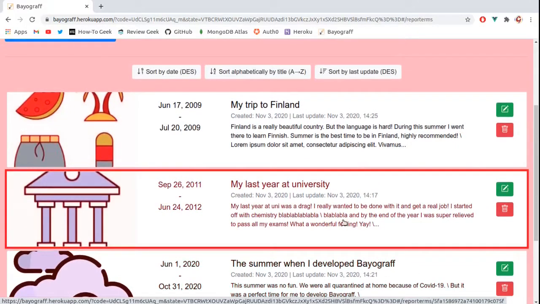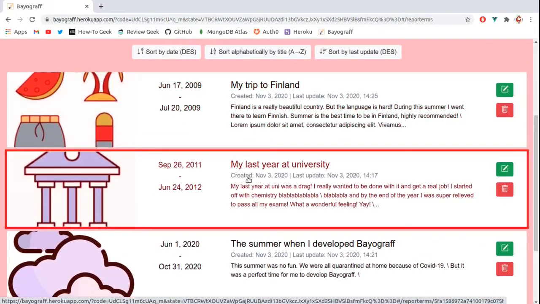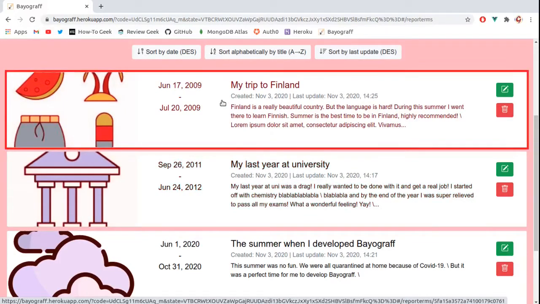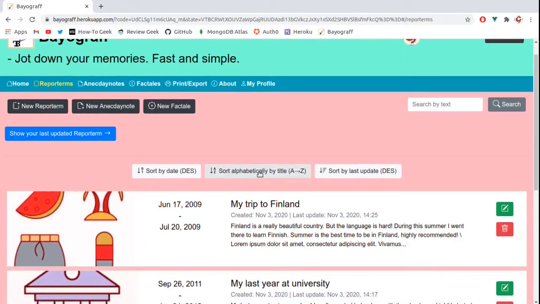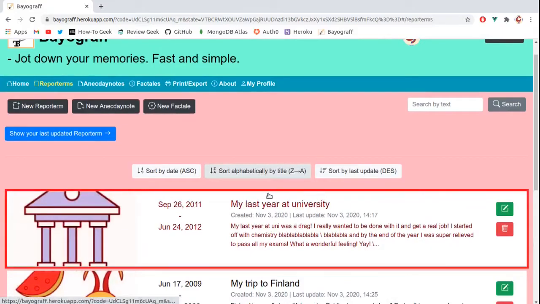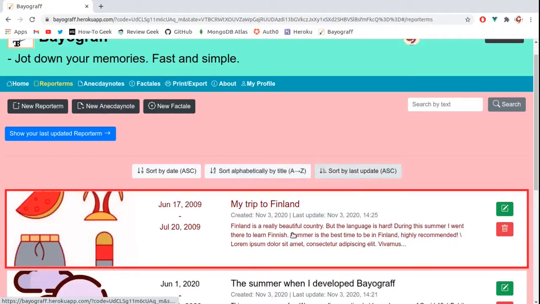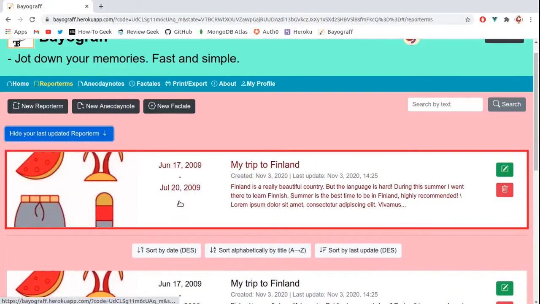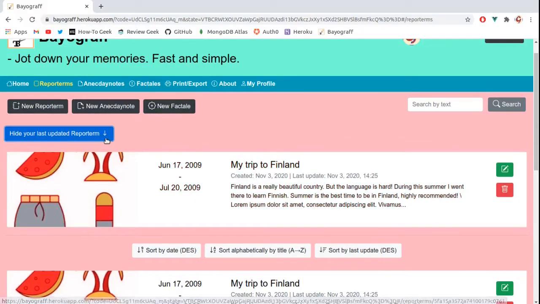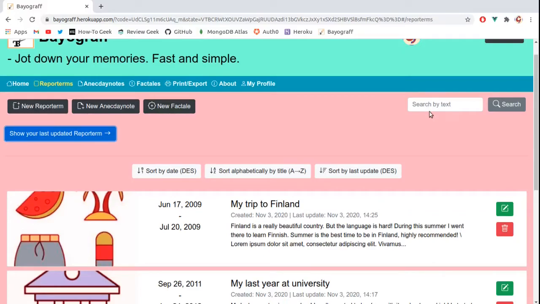And even though our first reportem was my last year at university, Biograph has automatically ordered the reportems according to the date when they happened. You can also sort them alphabetically according to the title or by last update, but default is just like their start date. And you can also always refer to your last updated reportem if you want to fetch that one quickly. Additionally, you can always search by text.